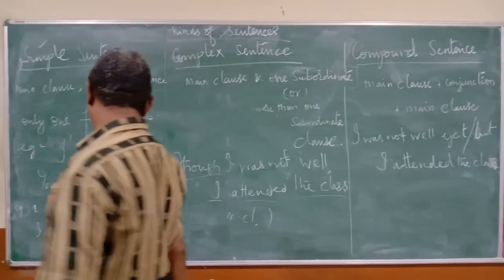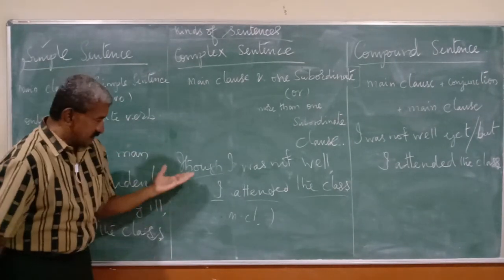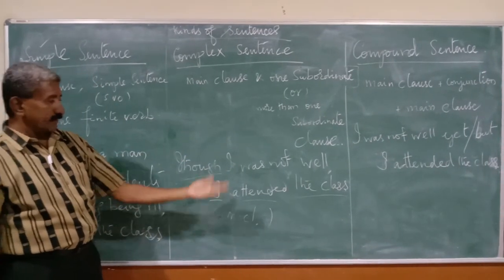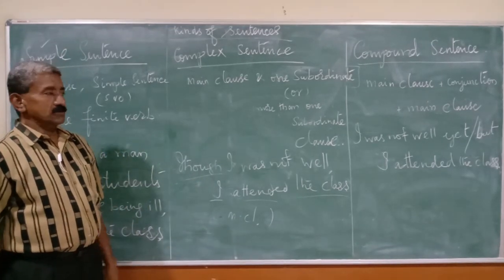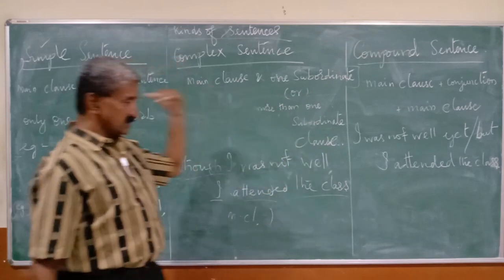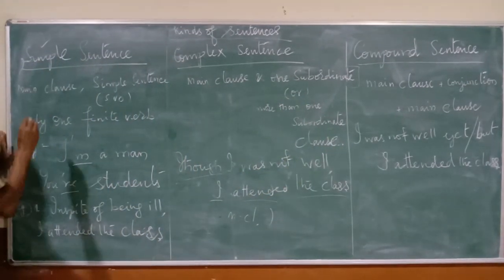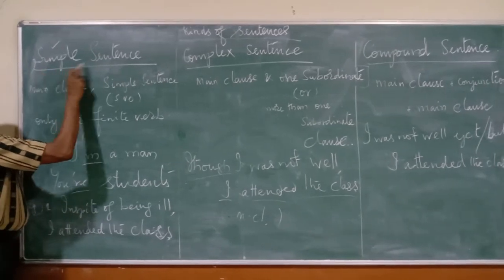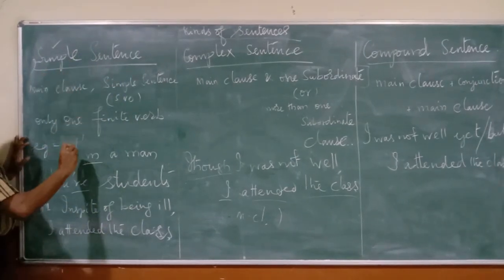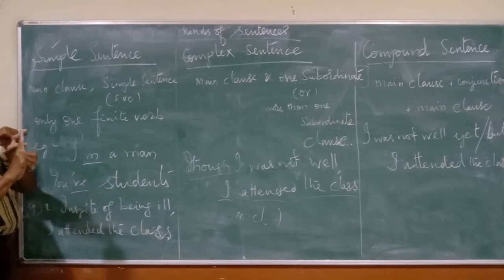Say they have given a question like this: "Though I was not well, I attended the class." The question asks us to change it into compound as well as simple. Let's try. To create a simple sentence, what do we need? One main clause and one phrase.